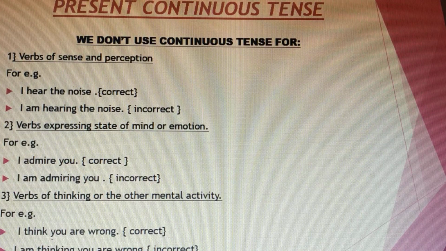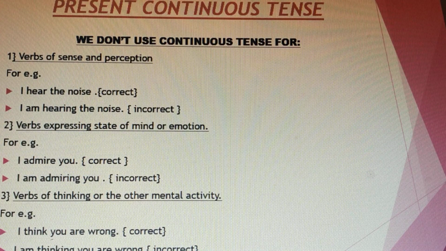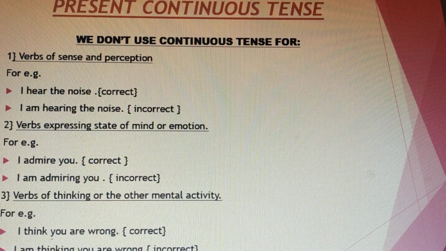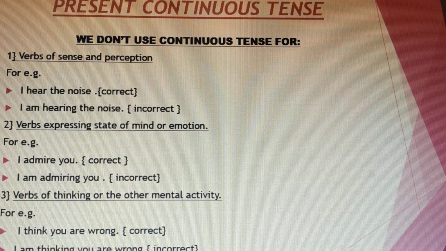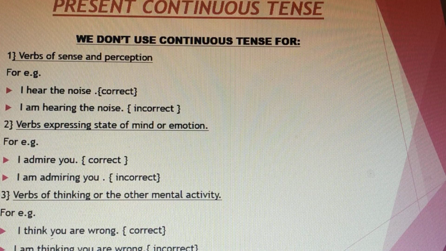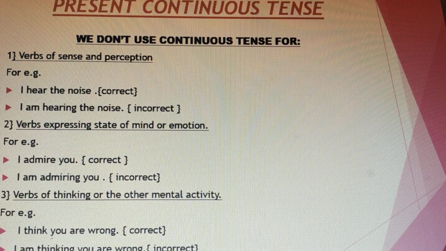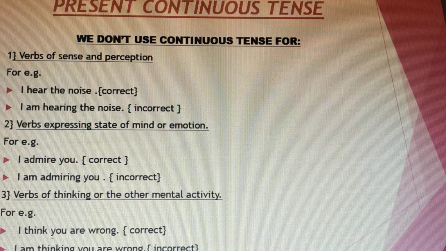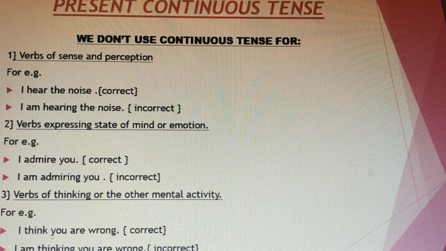Like if I am saying I want a coffee, do you say I am wanting a coffee? Never. If you are using it, it would be incorrect. I want a coffee. Then you can say verbs expressing state of mind or emotion. I admire you. You never say I am admiring you. It would be absolutely incorrect.